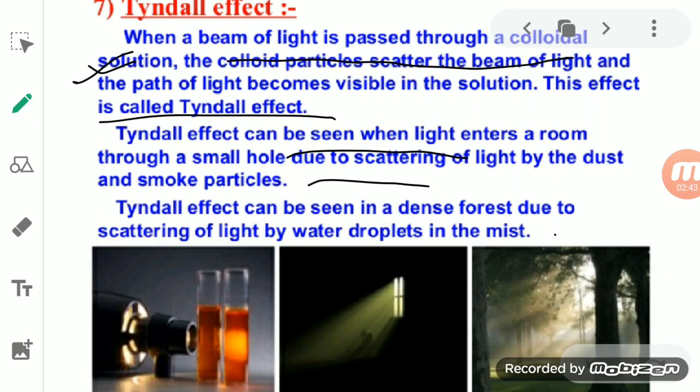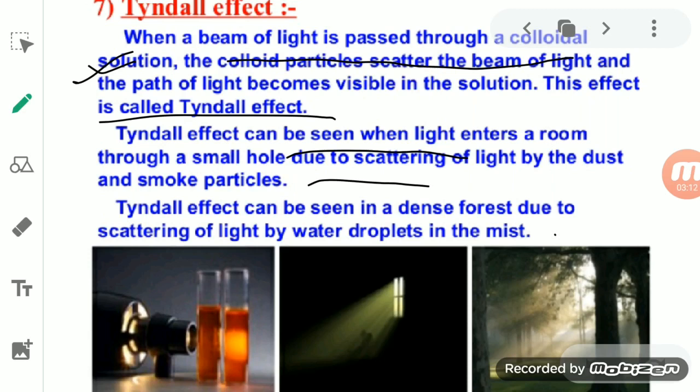When your room is closed, due to the ventilation or the small holes in the ventilation, the light comes through that small hole, and you can see that the path covered by the light is very visible to us.